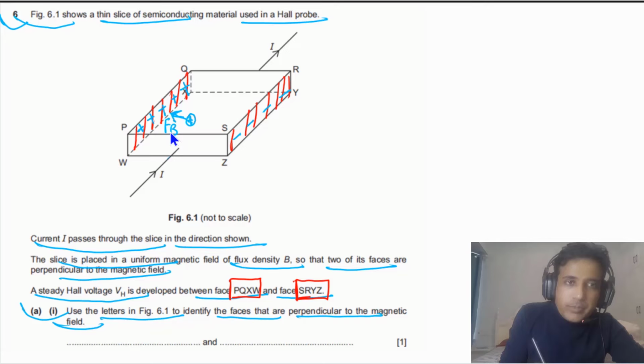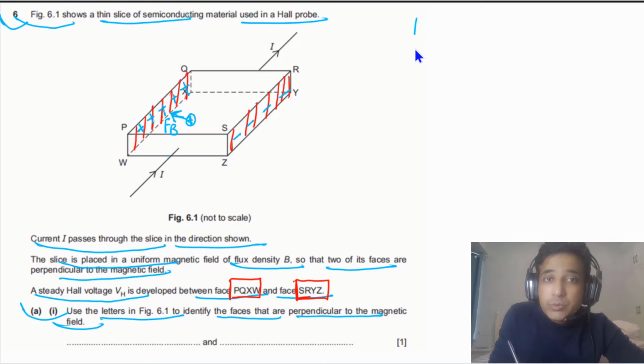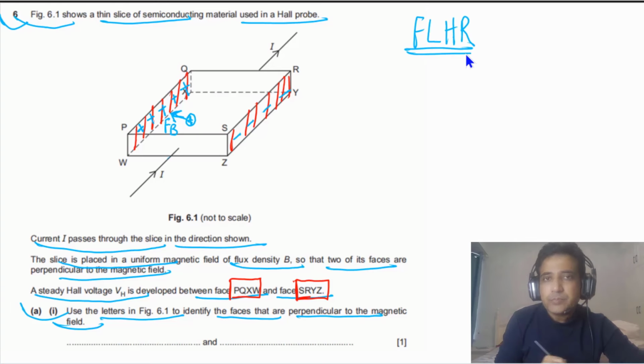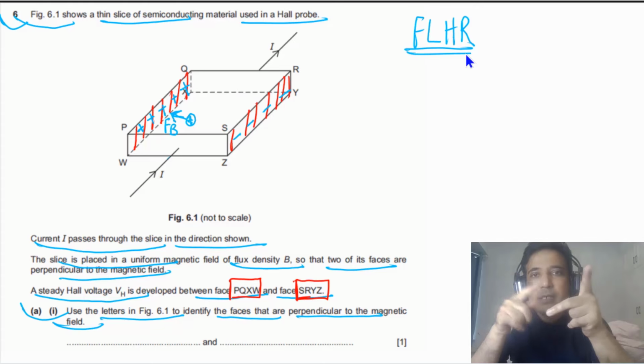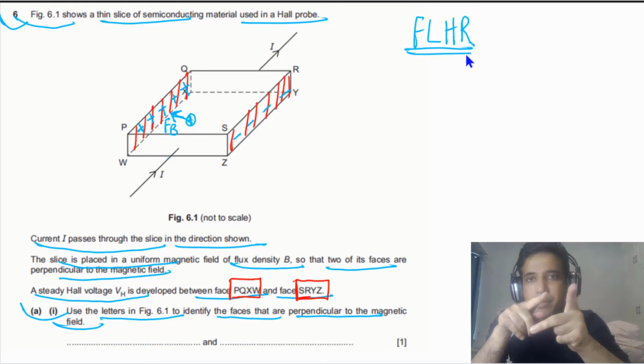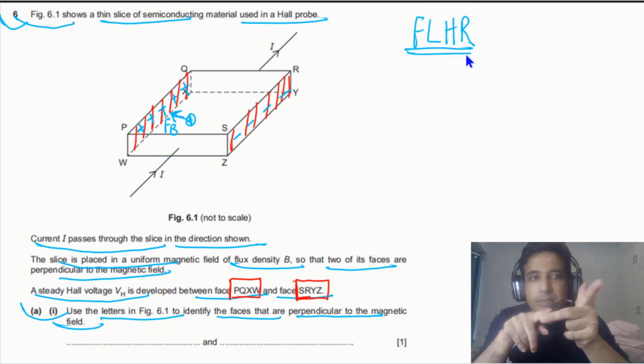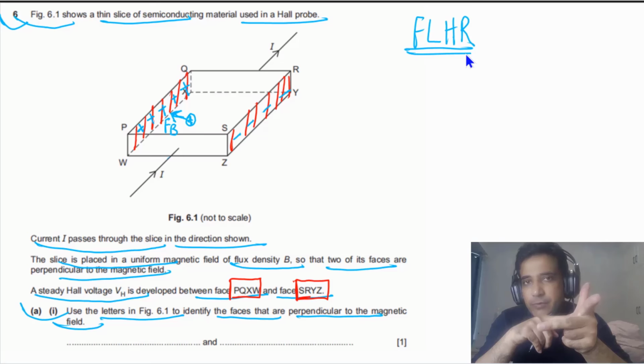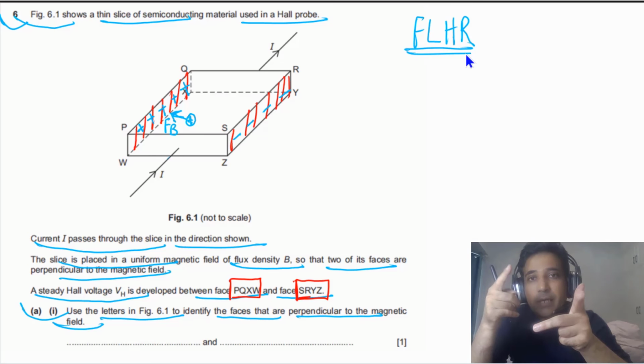Now simply you need to understand Fleming's left-hand rule. Actually, this question is simply about Fleming's left-hand rule. For Fleming's left-hand rule, you need to understand current is perpendicular to the magnetic field, meaning it is at right angle to the magnetic field. Current is also at right angle to the magnetic force, and same is true for all of them, they are perpendicular to each other.